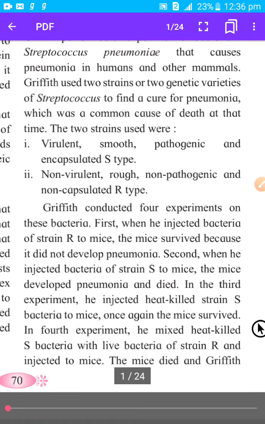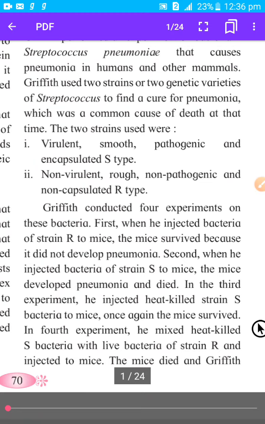The first one was virulent, smooth, pathogenic and encapsulated, the S type. So two types were there, S type and R type, one S type and another R type.